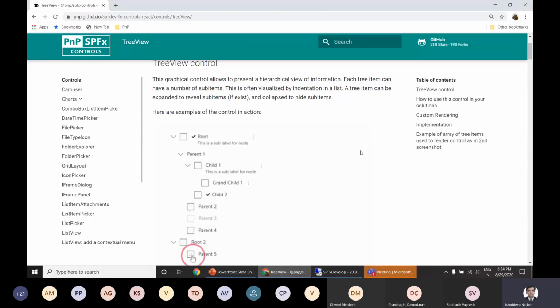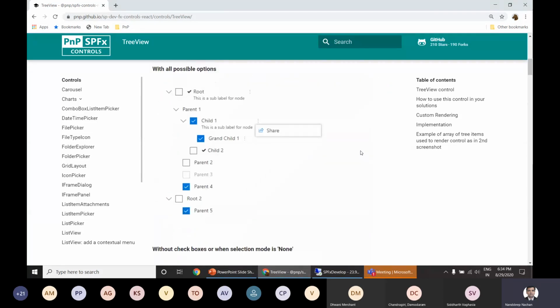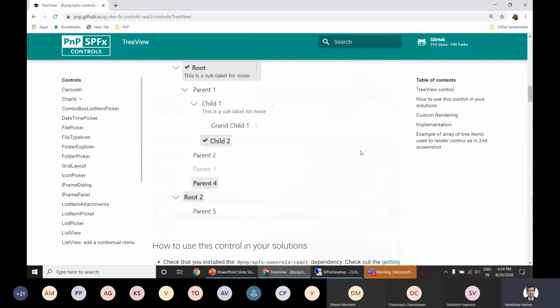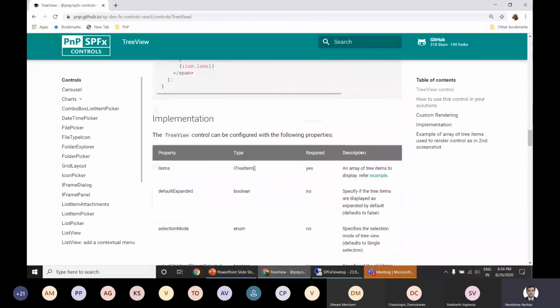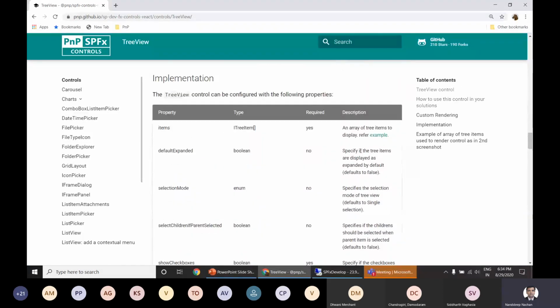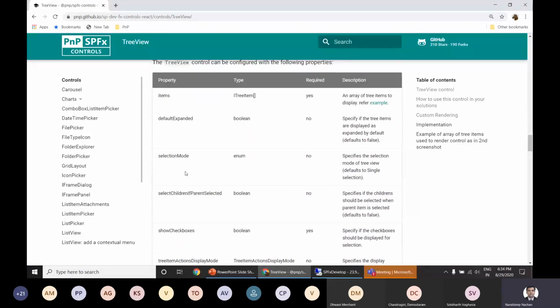So in practical terms, you can use this control to maybe show a file explorer kind of view, or even any kind of hierarchical structure inside your SharePoint Framework solution. This particular control has a few properties associated with it. Let me go back there. We have this selection mode, by which we can specify how the selection should be, whether it should be a single or multiple selection.